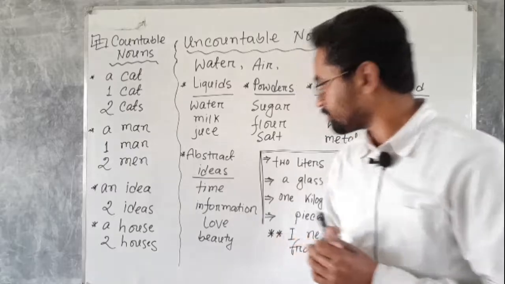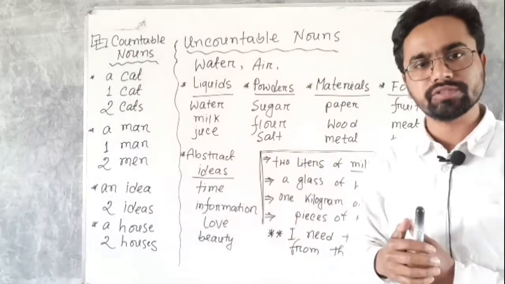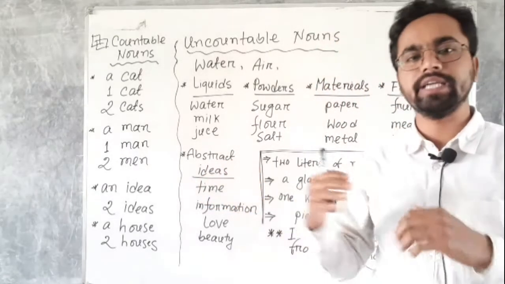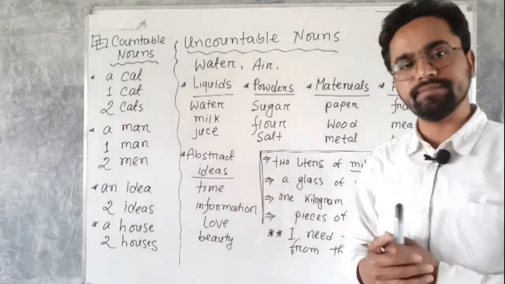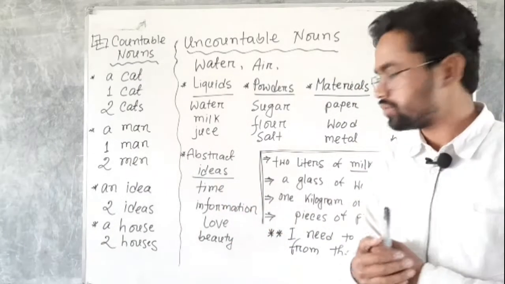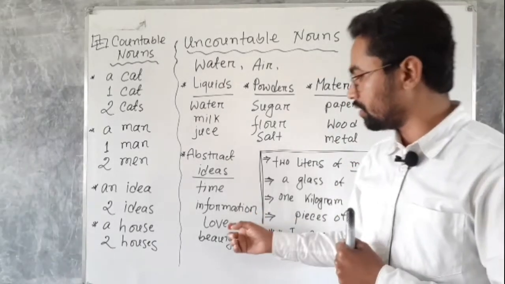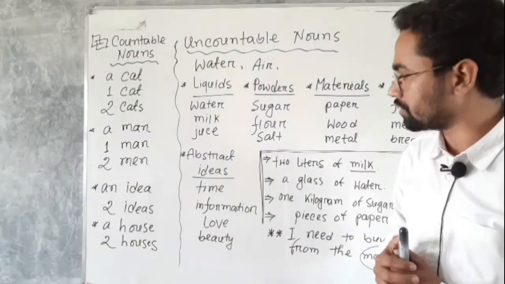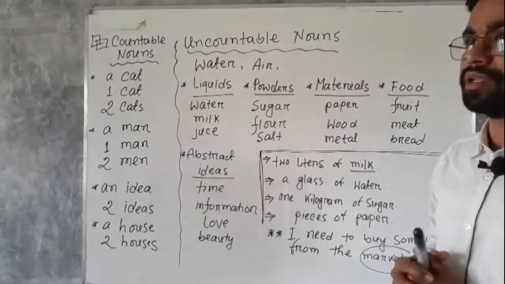And after that, among uncountable nouns, I can mention some abstract ideas such as time, you cannot count; information, also you cannot count; love and beauty. All these are uncountable nouns.